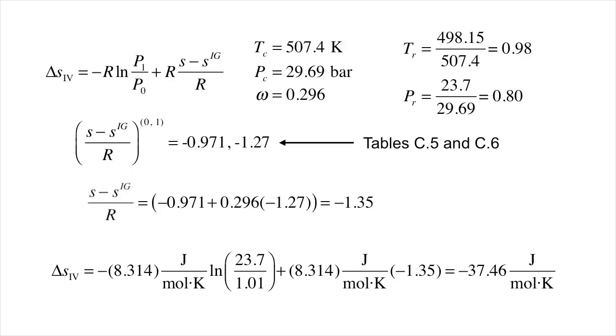Note that delta S for this leg is negative. This reflects two things. The first is the decrease in molar volume, which reduces multiplicity, but the other is the negative potential energy associated with intermolecular forces. This lowering of potential energy at a given temperature means lower internal energy. As we discussed previously, at any given volume, internal energy is a monotonically increasing function of entropy. Thus, lower internal energy means lower entropy.